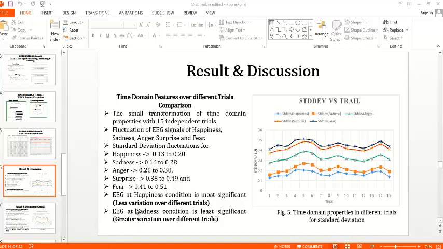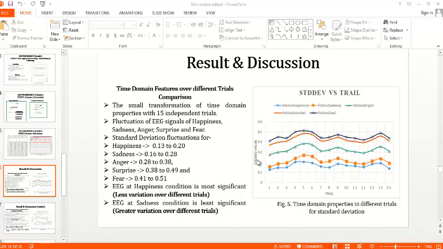The conclusion we found here is that the EEG happiness condition is the most significant, because it varies little, from 0.13 to 0.20, that is 0.07. So there is less variation over different trials for happiness. On the other hand, the sadness condition was least significant, that is, greater variation over different trials. So for happiness we can easily identify a person using the EEG signal.